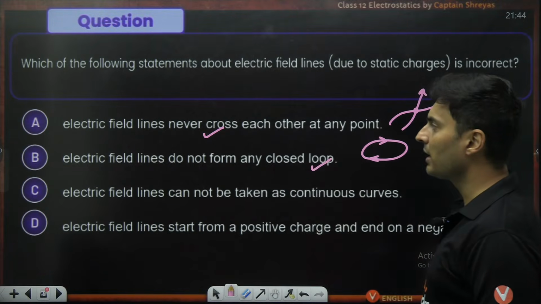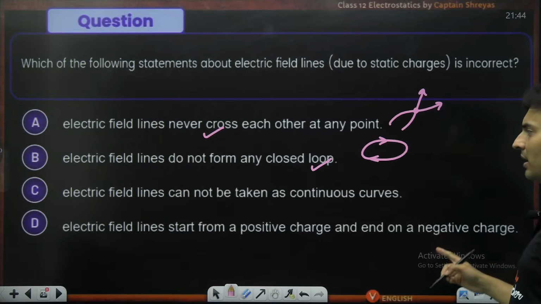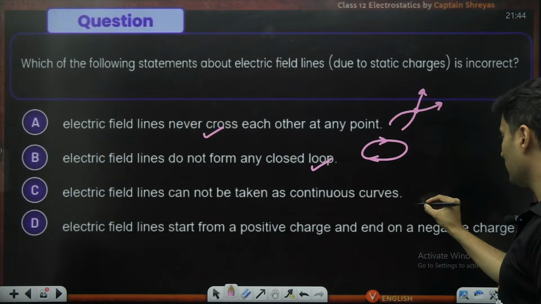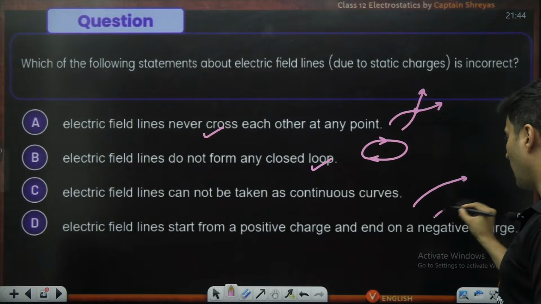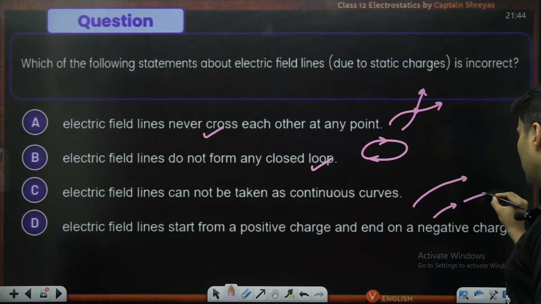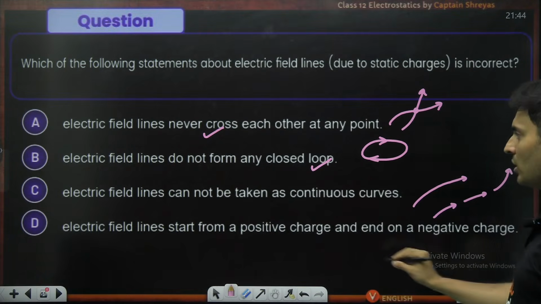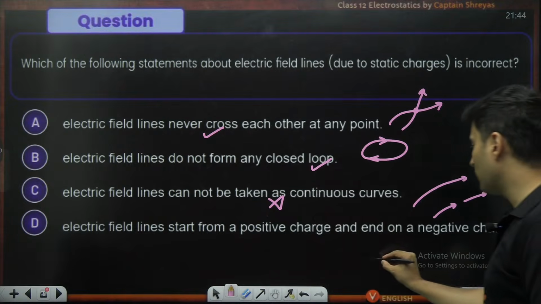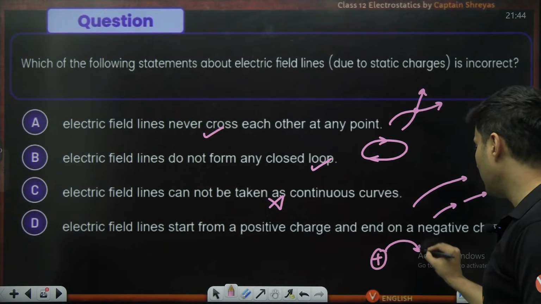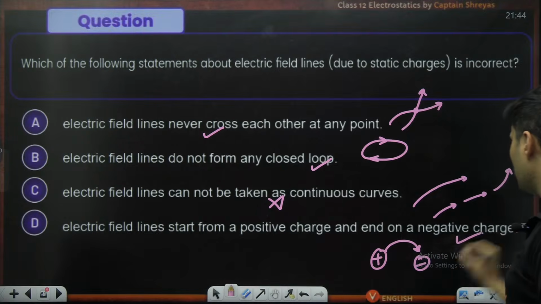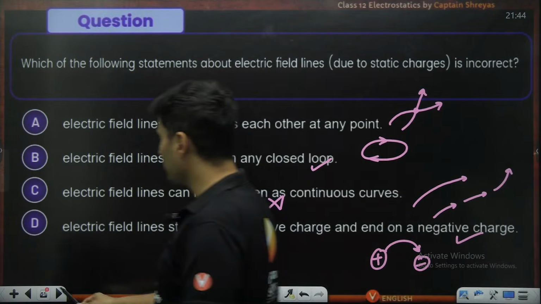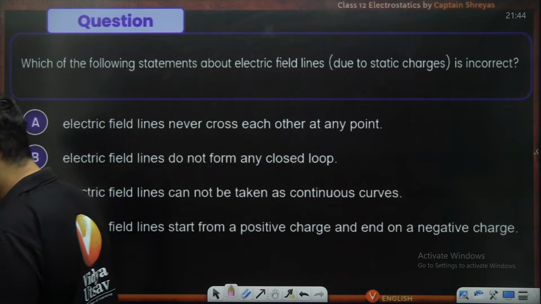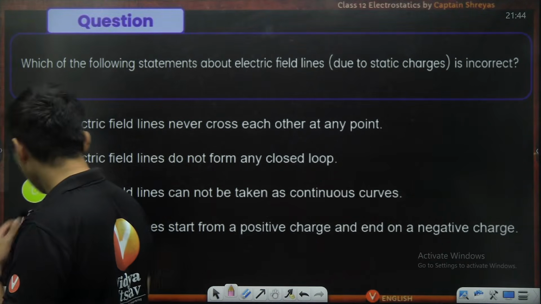That is absolutely correct. Electric field lines cannot be taken as continuous curves. They have to be continuous. How can it be discontinuous like this? This is discontinuous. So the statement that they cannot be taken as continuous curves is wrong. Electric field lines start from a positive charge and end on a negative charge. So this is also correct. So A, B, D are correct. So C is wrong. Yes, C is the wrong one. Yes, Vasuki, perfecto. Awesome.